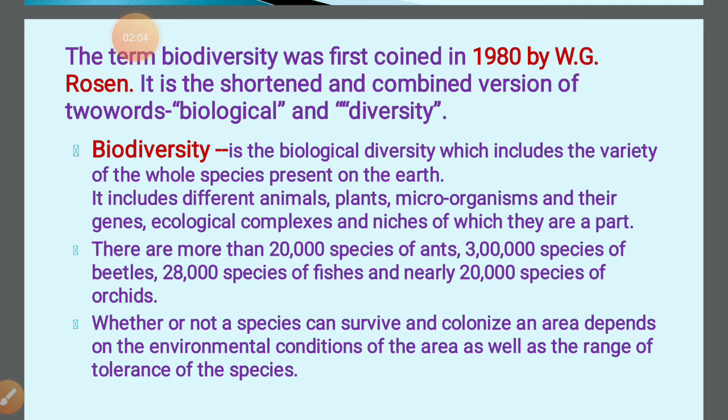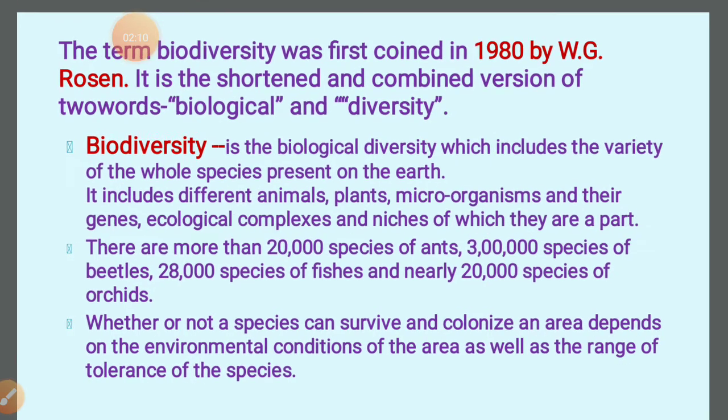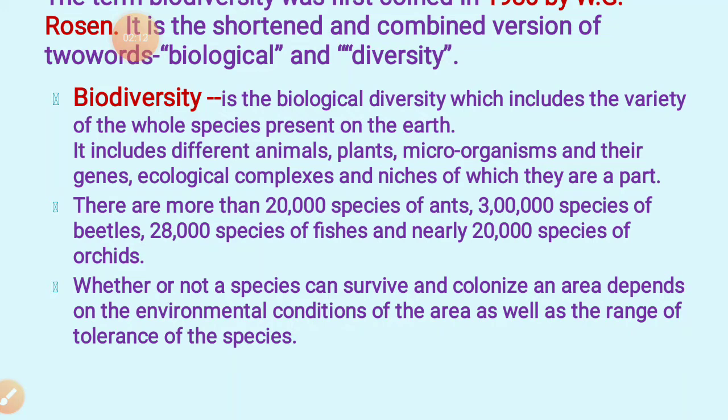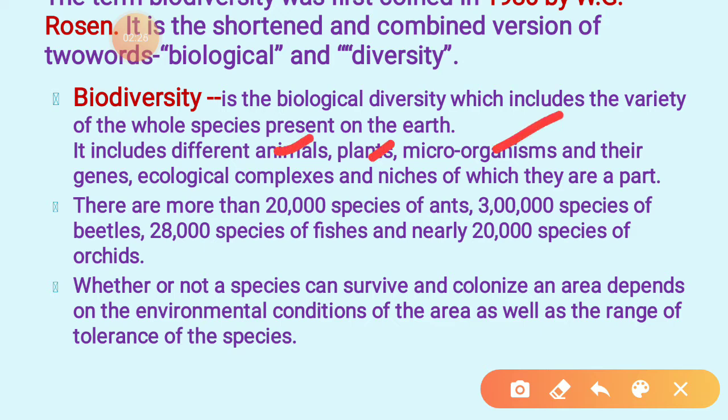So what is biodiversity? It is biological diversity that includes variety of the whole species present on the earth. What does it include? It includes different animals, plants, microorganisms, not only plants and animals, their genes also, and the ecological complexity of which they are a part.